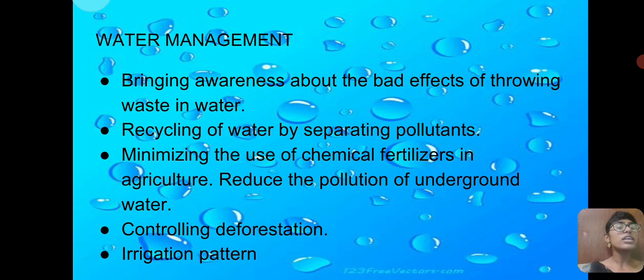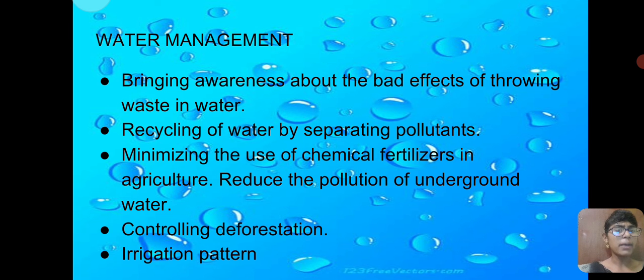And controlling deforestation, because deforestation is nothing but cutting down of trees, right? So if you keep on cutting down the trees, it will lead to global warming. We will lack rainfall, because of which we will end up in scarcity of water. So controlling deforestation is a must.